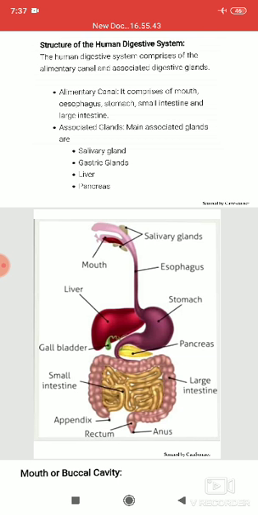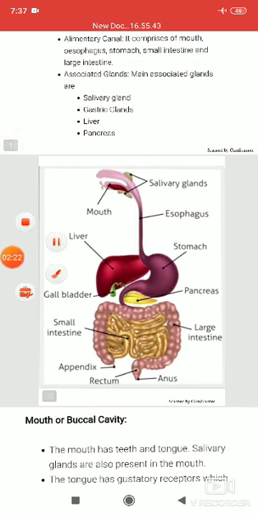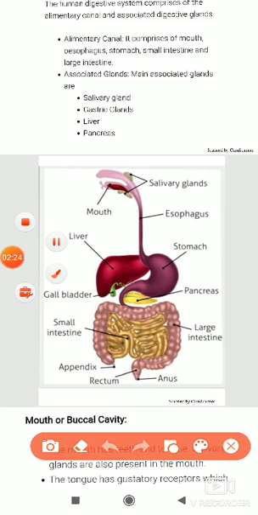This is the alimentary canal, and the associated glands which help in food digestion in our body are the salivary gland, gastric gland, liver and pancreas. Here the alimentary canal parts and associated glands are shown separately; you can see the names of the associated glands in this particular portion.